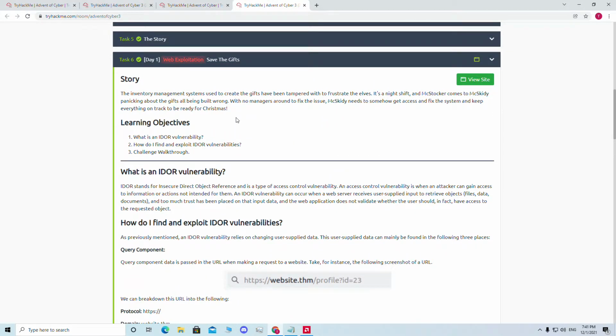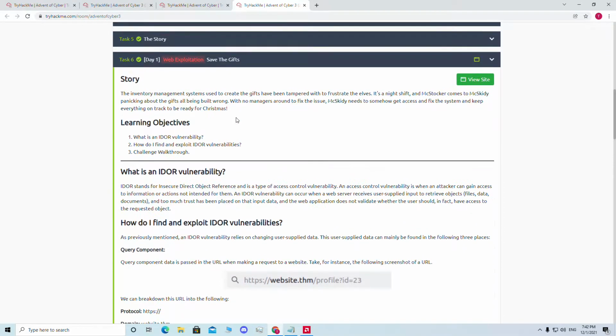Day one was about IDOR. IDOR stands for Insecure Direct Object Reference, which is a type of access control vulnerability. That means if a website has this kind of vulnerability, you can take over the control of other users. The vulnerability depends on user supplied input. Let's say Facebook has this kind of vulnerability: you log in with your own account, but by tampering with the URL parameters and changing the supplied input, you can get access to other users' accounts.